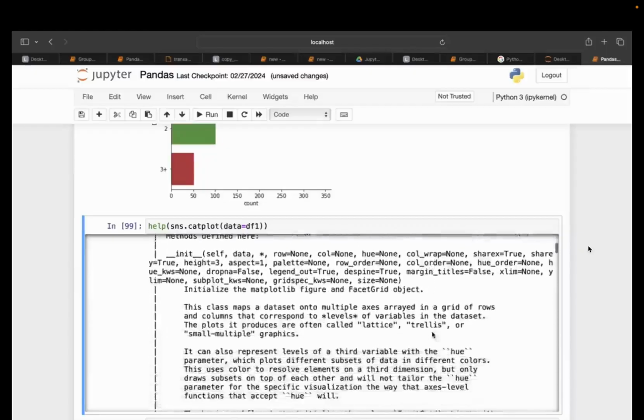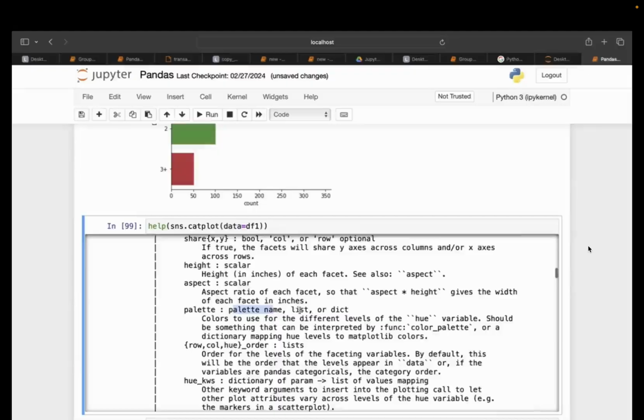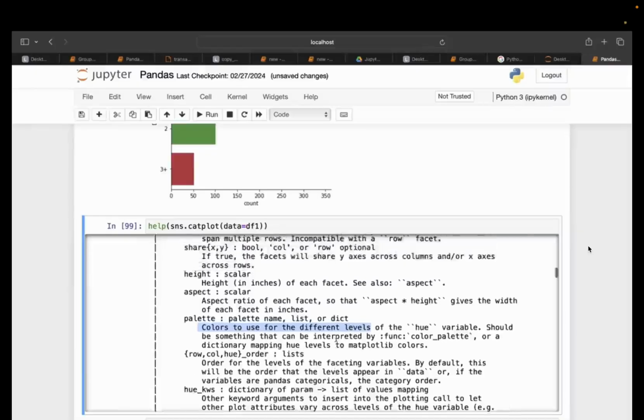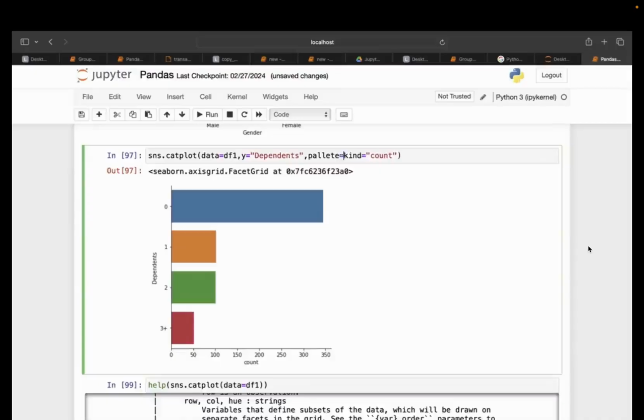So this is all it is talking about. If you want to use palette, you can use palette. Palette name, list or dictionary: color to use for different levels. Also understand that here the color codes come into the picture. I cannot just randomly write red, blue, green. No. There are some color codes which we have to remember, then only it is going to work. So let's go back and try to write palette here. Let's do a deliberate mistake. I am writing palette equals, let's say, red.